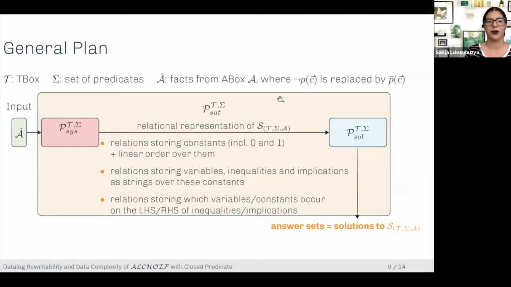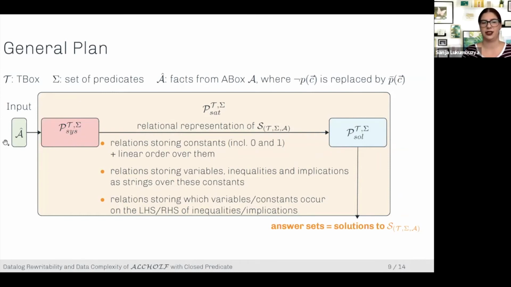So we're given a T box and a set of predicates, and we are trying to come up with this program. And even though Datalog programming doesn't really work like this, you could still think of this as two separate components. And this first component is the component that generates the system.